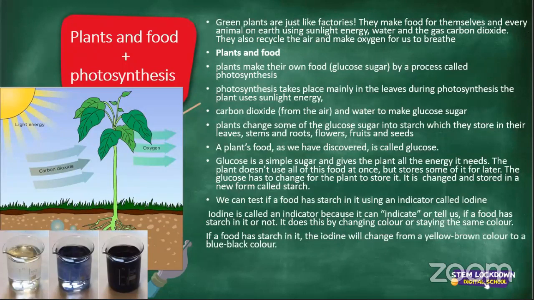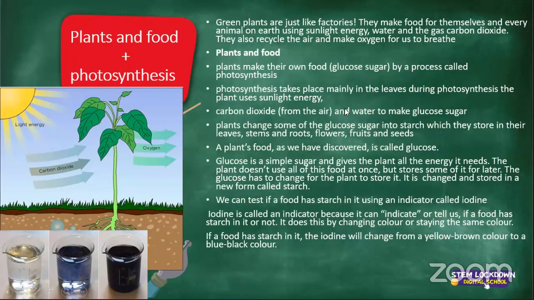Now, if a food has starch in it, the iodine will change from a yellow brown color to a blue black color. Usually the darker it goes, the more starch the food has. Iksan is saying the iodine turns from a brownish yellow to a bluish black if the starch is present.